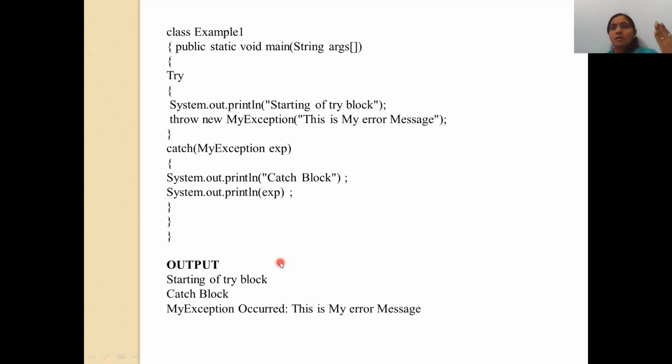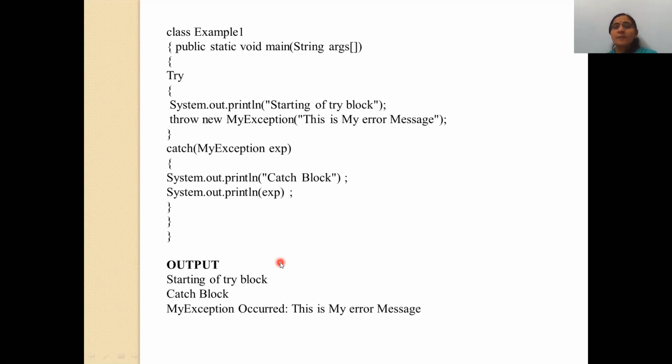Then the finally block. The finally block is by default executed when there is no match found among the multiple catch statements. What does it contain? It contains the housekeeping operations, meaning bookkeeping operations, like closing files and releasing the memory resources that were occupied during the program. So this is about finally, and the last topic is how to create the user defined exception.